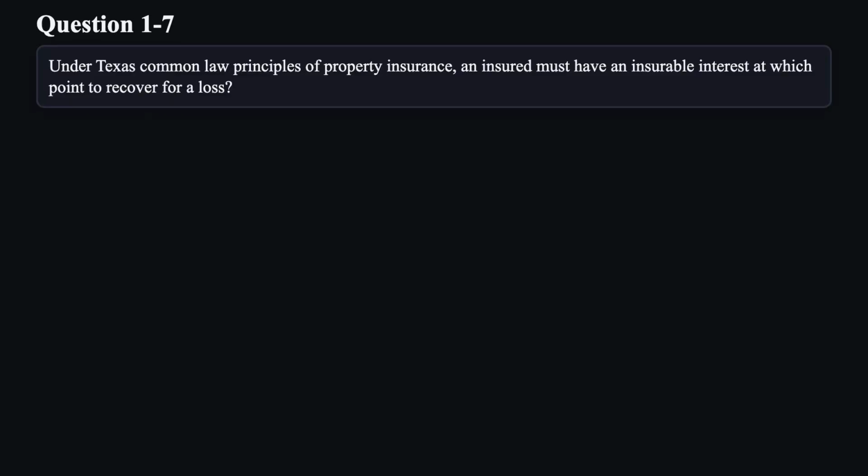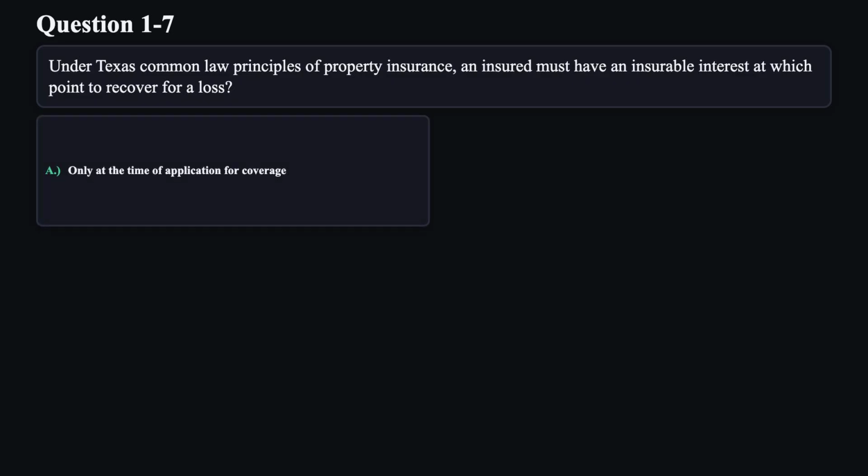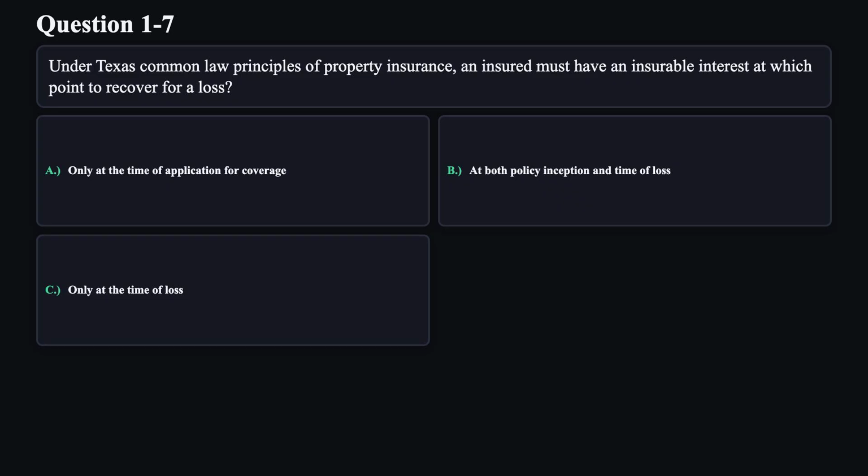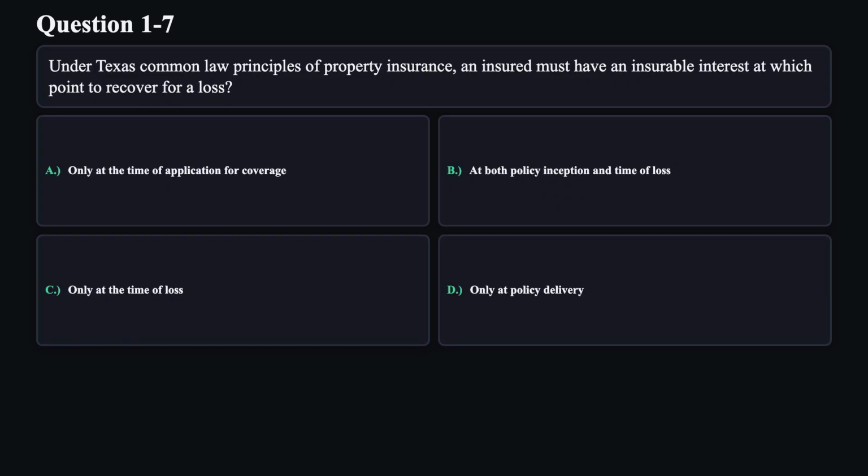Question 7. Under Texas common law principles of property insurance, an insured must have an insurable interest at which point to recover for a loss? A. Only at the time of application for coverage. B. At both policy inception and time of loss. C. Only at the time of loss. D. Only at policy delivery.